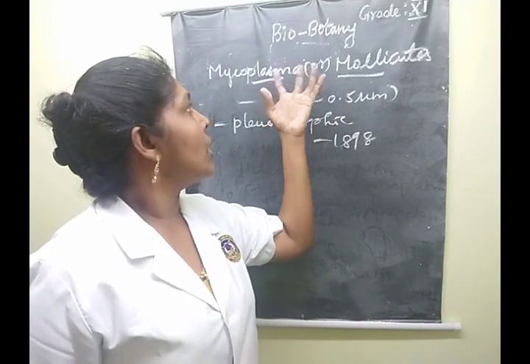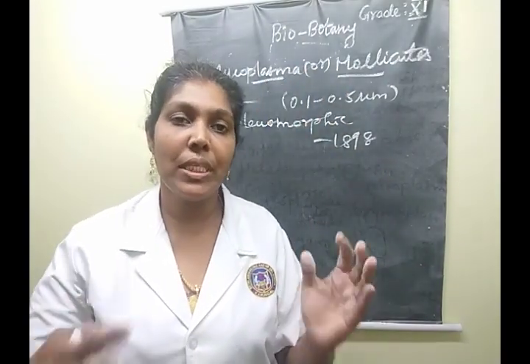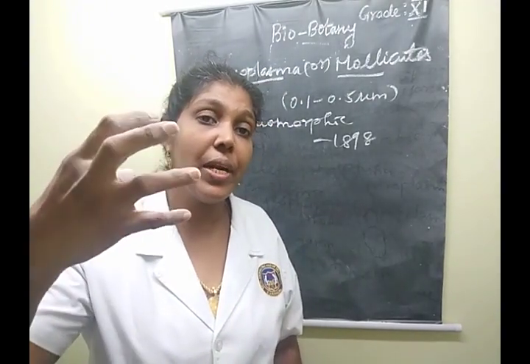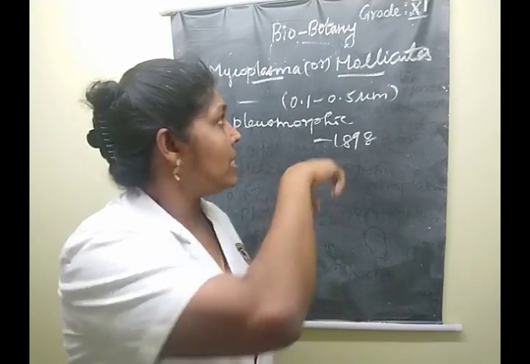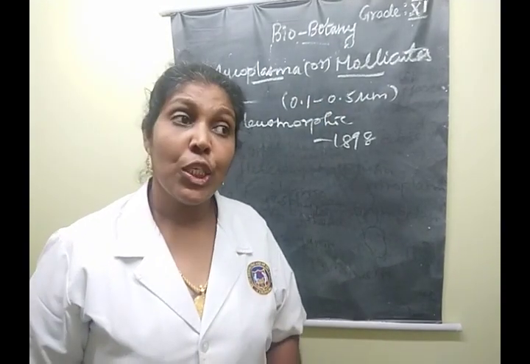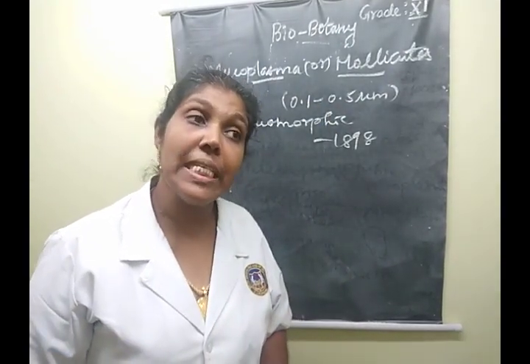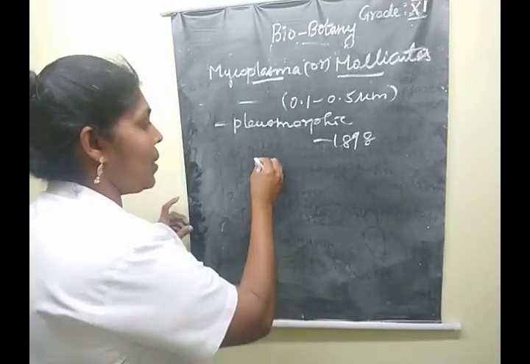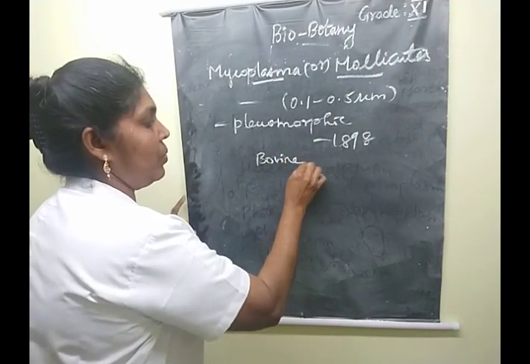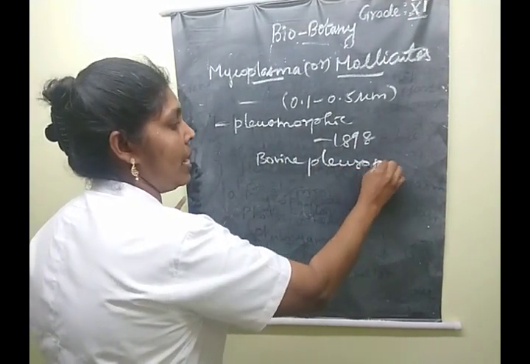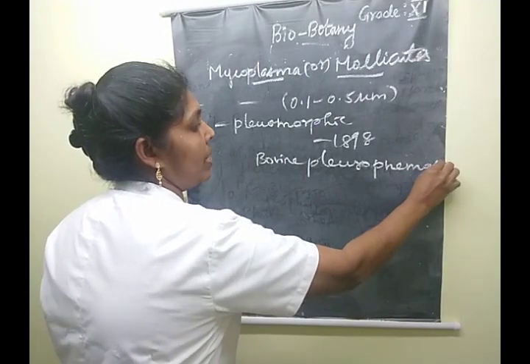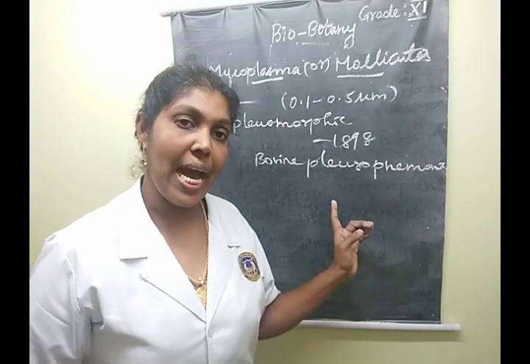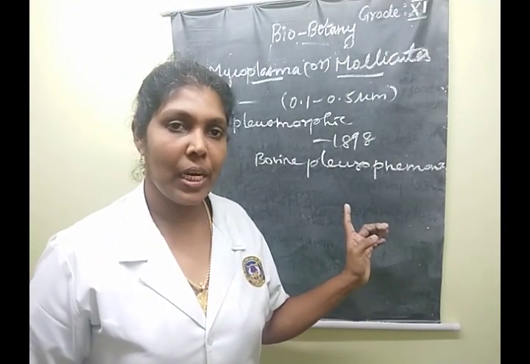From which source did they get this Mycoplasma? From cattle, from the pleural fluid. From that region only they obtained this Mycoplasma. Clear? This one causes a disease, known as bovine pleuropneumonia. This is one of the animal diseases. Clear, children? Say yes or no?